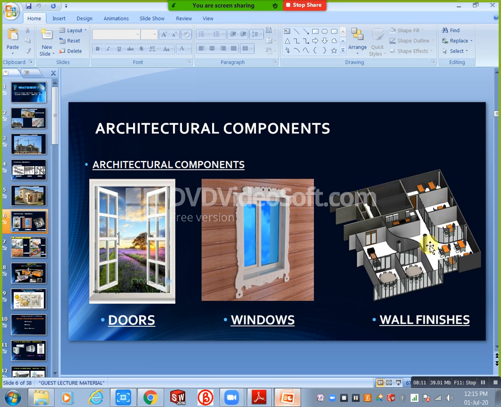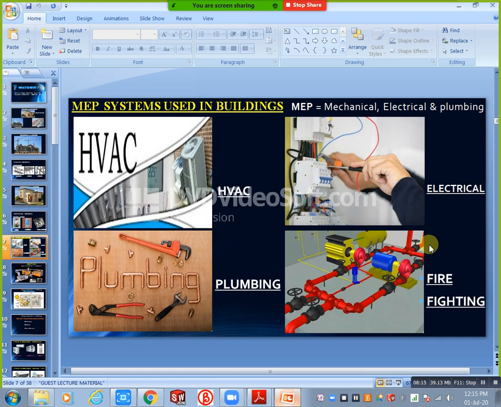Okay, next after architecture we will discuss MEP systems used in the building. MEP means mechanical, electrical and plumbing. This is HVAC, plumbing, electrical, firefighting. Firefighting is also one of the sub-services of plumbing. Now first of all we will discuss HVAC. What is the abbreviation of HVAC? Anybody know? Right, heating, ventilation and air conditioning.